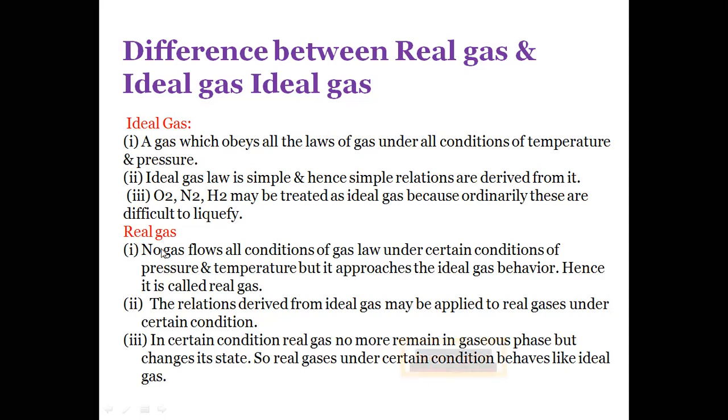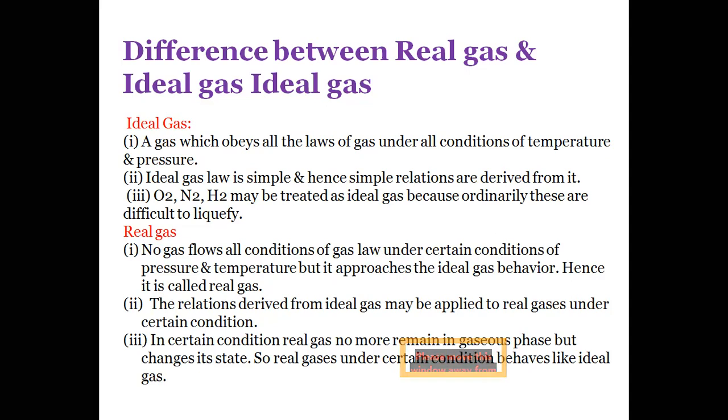Next one is the real gas. No gas follows all conditions of the gas laws, but under certain conditions of pressure and temperature, it approaches the ideal gas behavior. Hence, it is called a real gas. Means real gases are not applicable to any type of ideal gas law, but they approach near to the ideal gas.